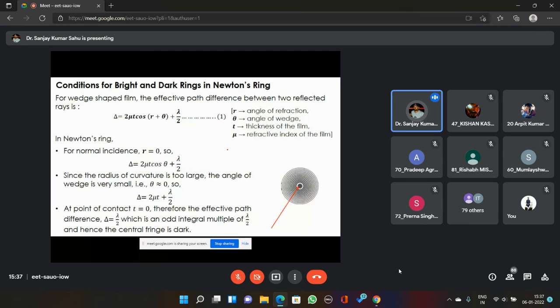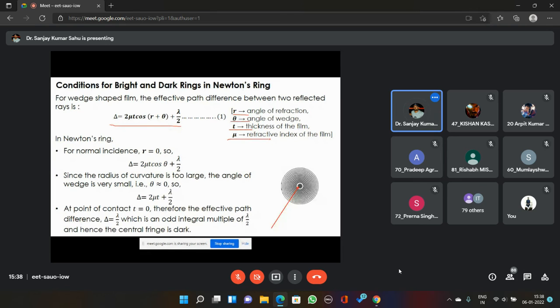Okay, now let's discuss the conditions of bright and dark rings in Newton's ring experiment. For a wedge shaped film, as we have discussed, the optical path difference is equal to 2 mu t cos(r plus theta) plus lambda by 2. This is the path difference between the two reflected components from a wedge shaped thin film, where r is the angle of refraction, theta is the angle of the wedge, t is the thickness of the film at that point where you are checking whether the condition is satisfied or not, and mu is the refractive index of the film.